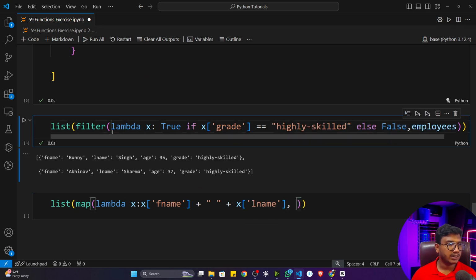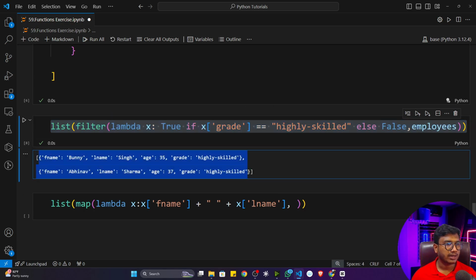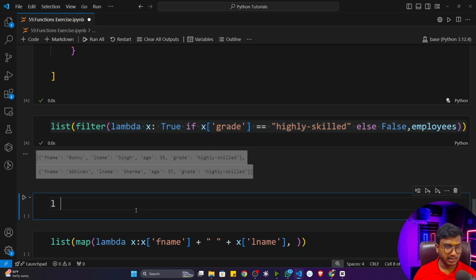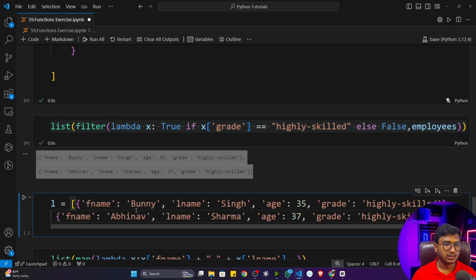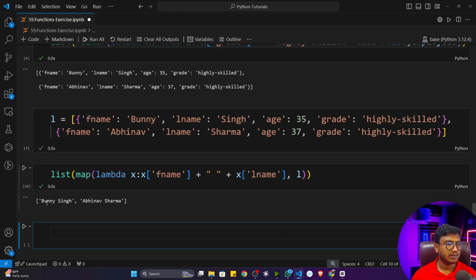And the second parameter, I will give the entire filter I have written here. That means filter will give me this particular output. And see what will happen. If I take a list L and paste it here, now see if I pass the L here, it will give me the names.